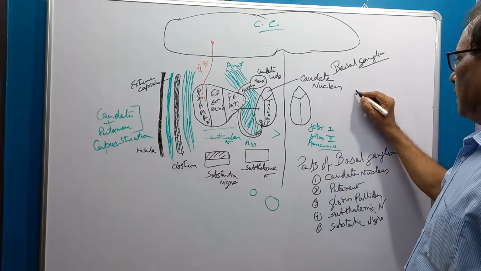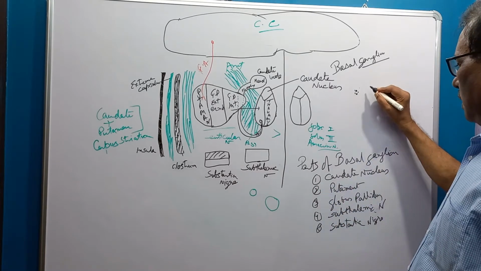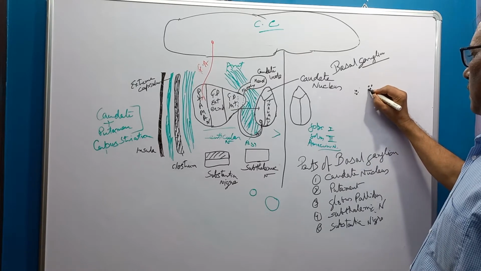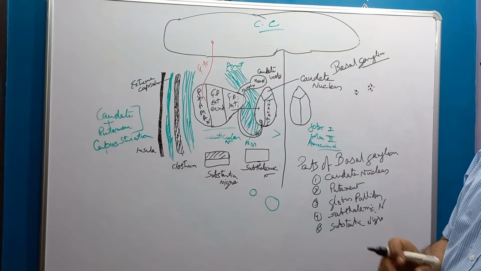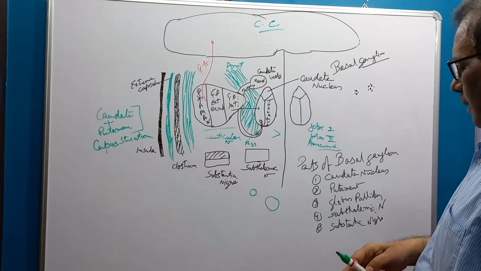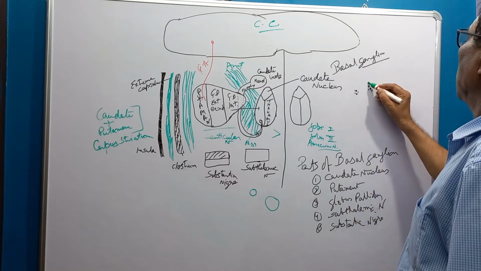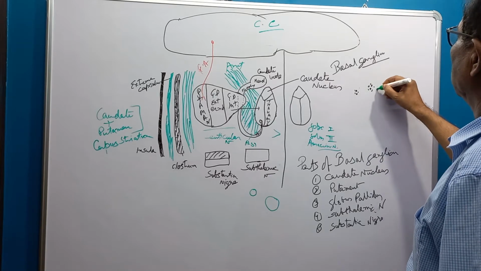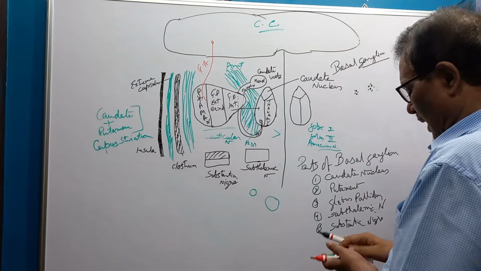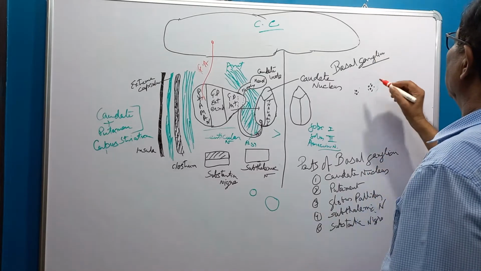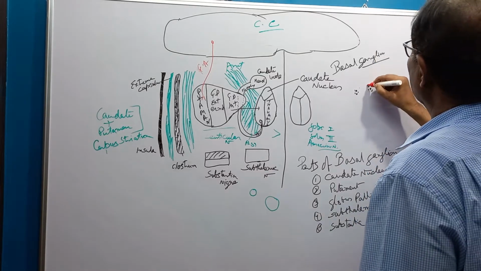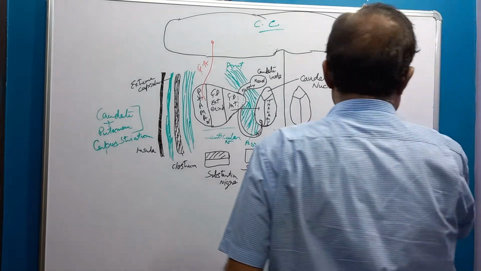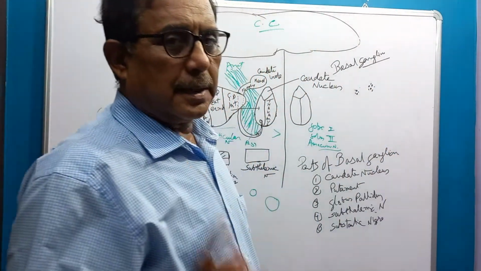This is a ganglion. And nuclei are collections of neurons surrounded by white matter, and they are present inside the central nervous system. Ganglia are present outside the central nervous system.